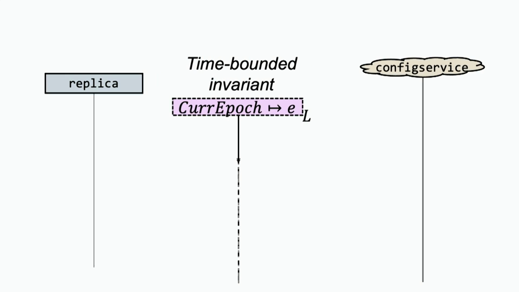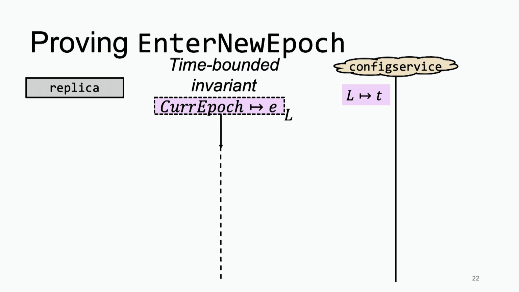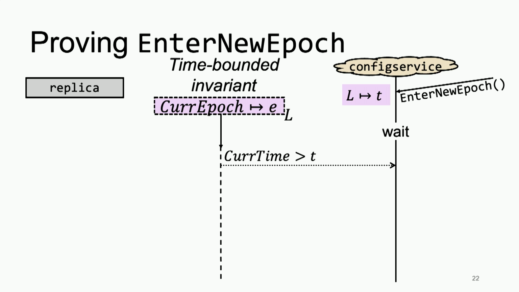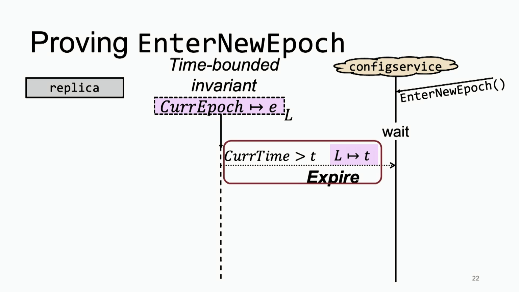The configuration server owns that particular L points-to t, the expiration time, which allows it to build these time-bounded invariants and put the current epoch into the time-bounded invariant. At some point, the client asks, please enter a new epoch. The code will wait for a particular period of time. We'll look at the current time, and if the current time is past t, we have an expiration rule that combines the ownership of the lease, which allows the owner of the lease to open the current epoch in the time-bounded invariant, because the time-bounded invariant has expired at this point, since the current time is bigger than t.